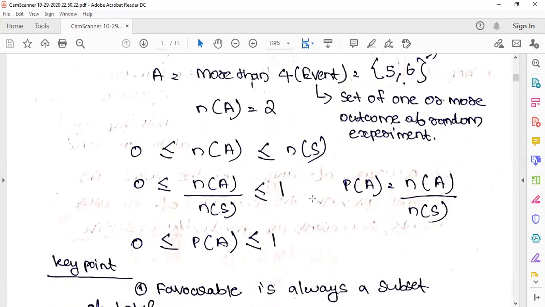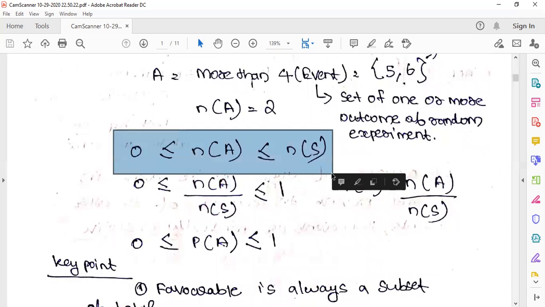So 0 ≤ n(A)/n(S) ≤ 1. So this is what you have been learning in your lower classes, and this is the probability. What is this? This is the number of favorable outcomes by the total number of outcomes. So you have been learning by heart what is meant by probability. Probability is the number of favorable outcomes by the total number of outcomes. So how do you get it? See, this relation you got from your previous example.